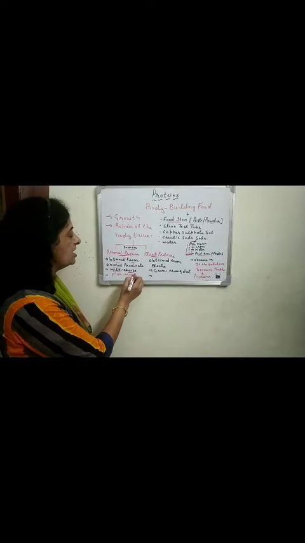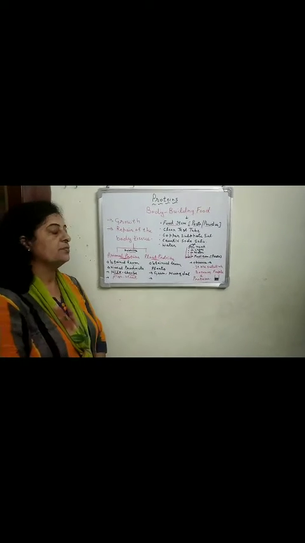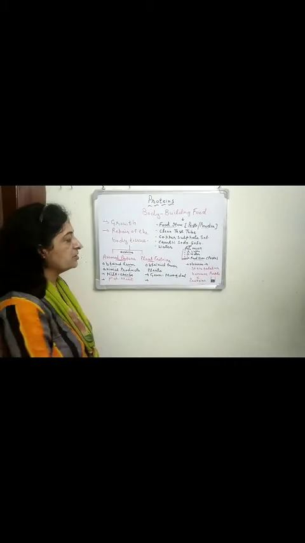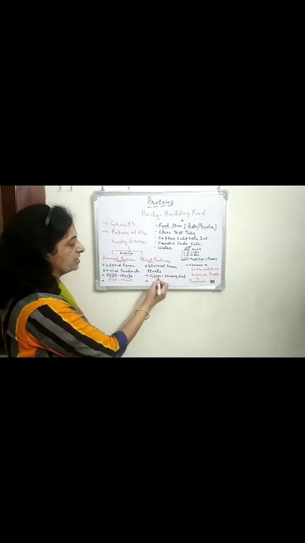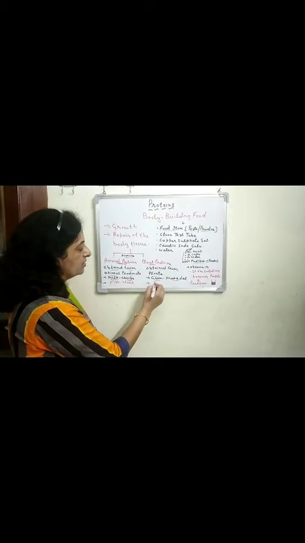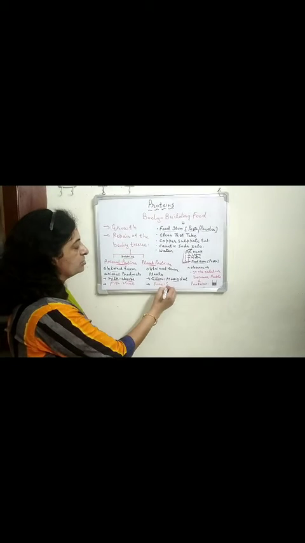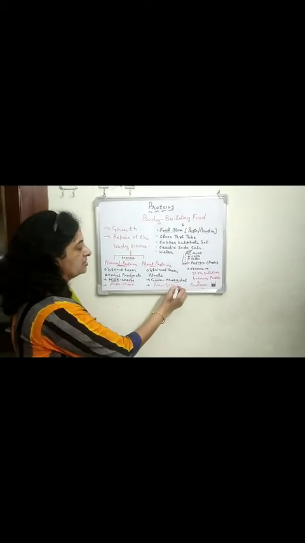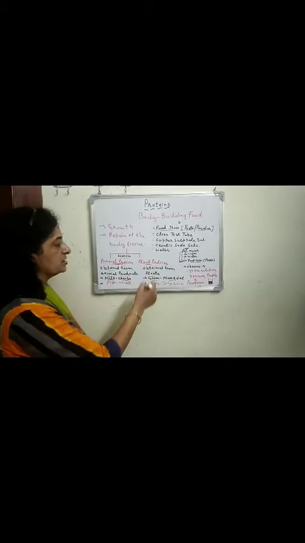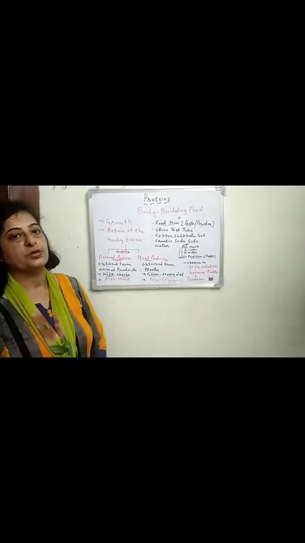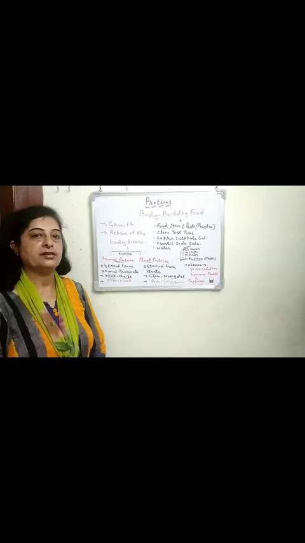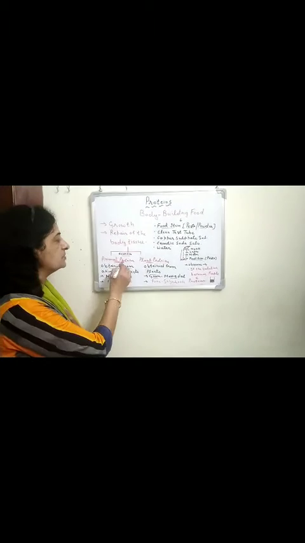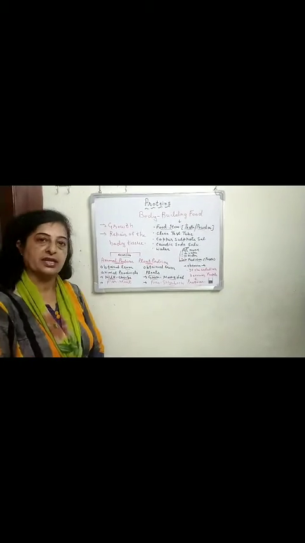Plant proteins are obtained from plants like gram, moong dal, peas and soya bean. These are the different sources of plant protein.